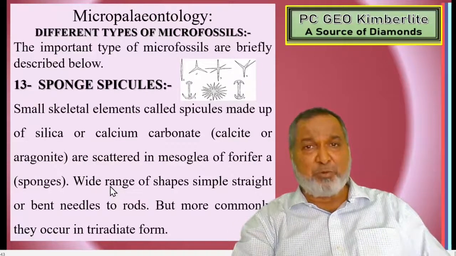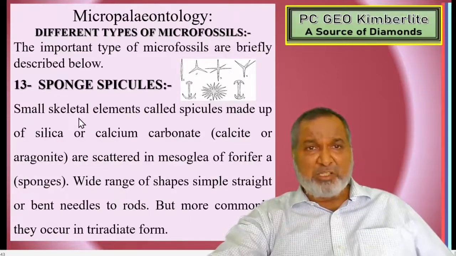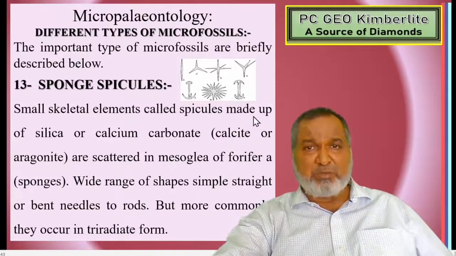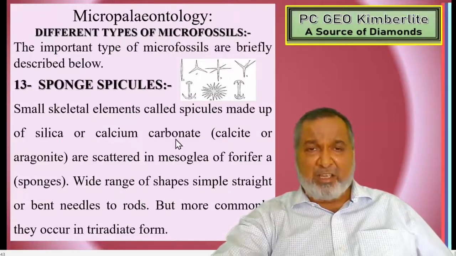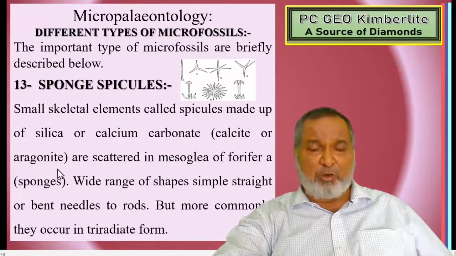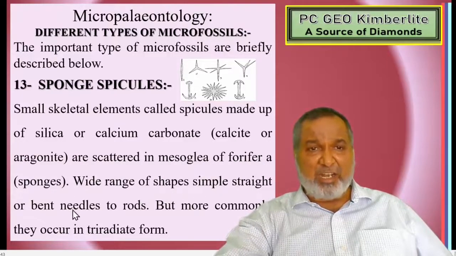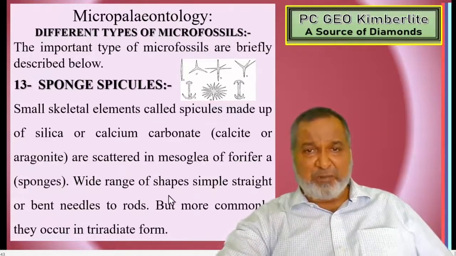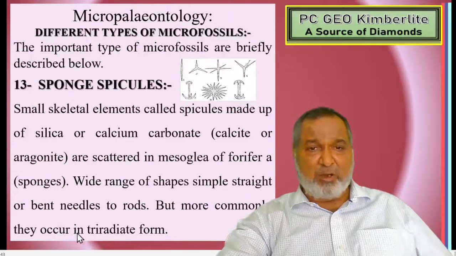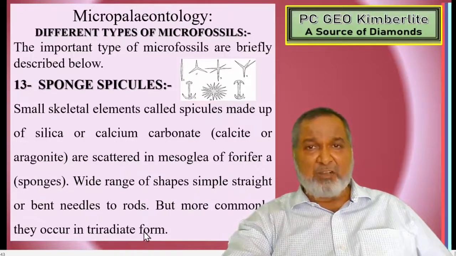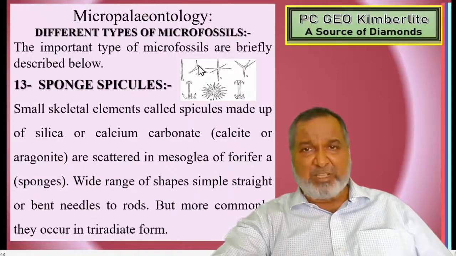Next one, sponge spicules. Small skeletal elements called spicules, made up of silica or calcium carbonate, calcite or aragonite, are scattered in the mesoglea of porifera sponges, in a wide range of shapes, simple, straight or bent needles to rods. You can see the various ones which are shown, but more commonly they occur in tri-radiate form. Yes, tri-radiate which have been shown. These are the common forms.